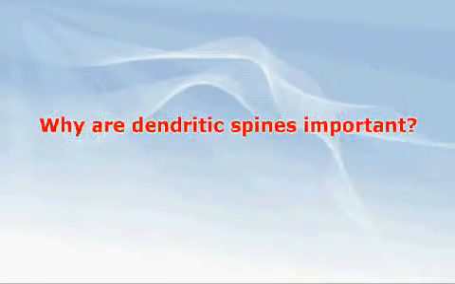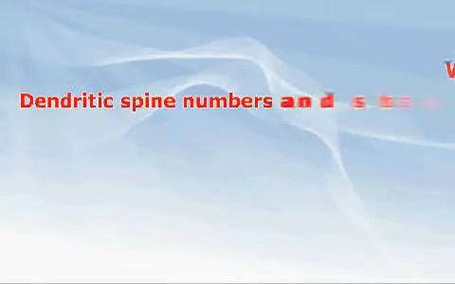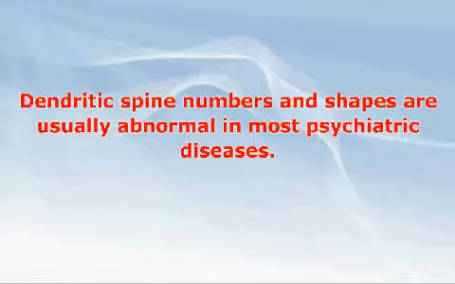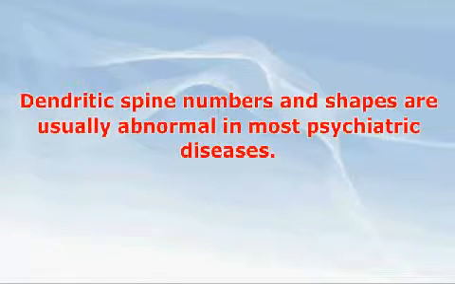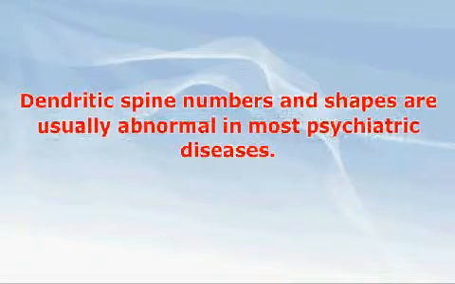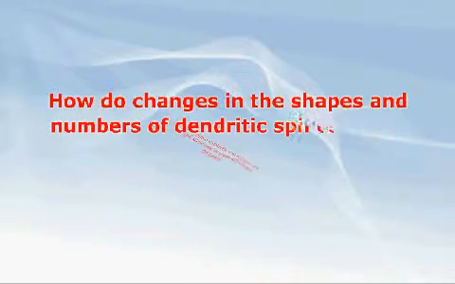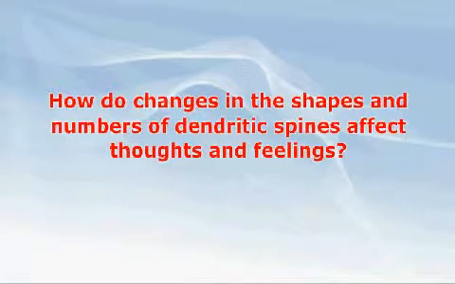Why are dendritic spines important? Dendritic spine numbers and shapes are very important in psychiatric disease. Most psychiatric diseases are associated with abnormalities of the shapes and numbers of dendritic spines. How do changes in the shapes and numbers of dendritic spines affect thoughts and feelings?